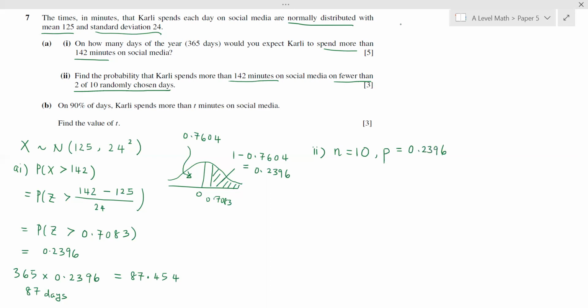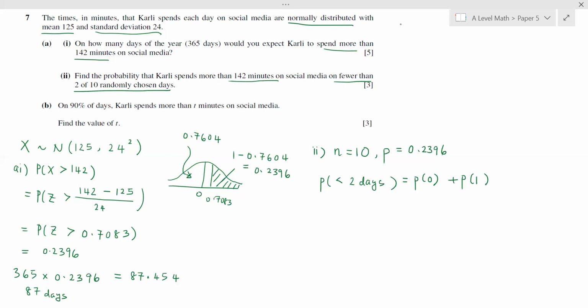We want to find the probability that she spent fewer than 2 days out of these 10 randomly chosen days on social media. So to spend fewer than 2 days out of these 10, she either spent 0 days or she spent 1 day out of 10.